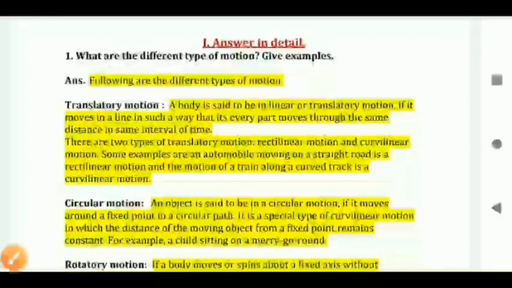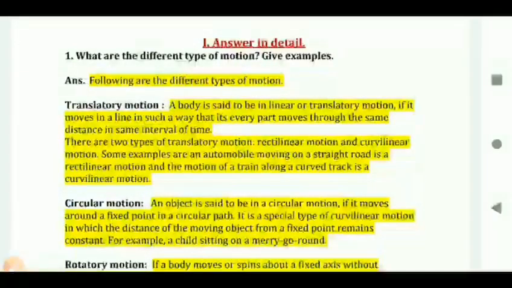Last class, we had discussed the short answers and filling the blanks of chapter number 2. In this class, we'll discuss the answers in detail. So one by one, we shall discuss all the answers.